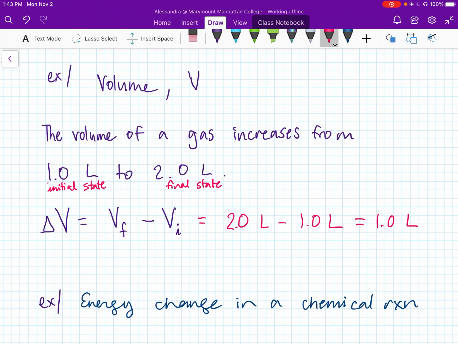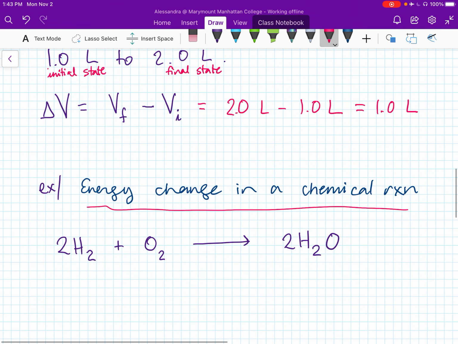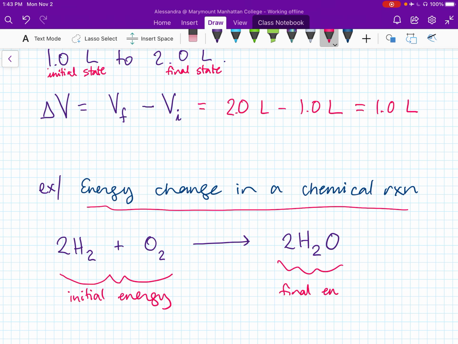Now, what we're going to do most often in this chapter is look at energy changes in chemical reactions. Let me give you an example of the kind of reaction we might look at. If hydrogen gas reacts with oxygen gas, we make water. So here's the balanced reaction: 2H2 plus O2 makes 2H2O. This is the combustion of hydrogen gas. If we think about this, the reactants, everything on the left side of the arrow, have some kind of energy to start out with. And the products, these 2 moles of water, have some kind of energy themselves.